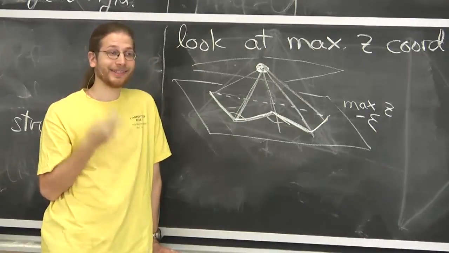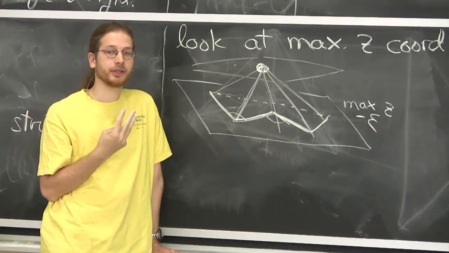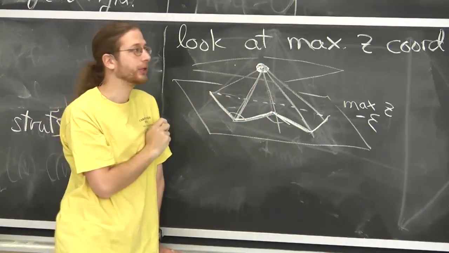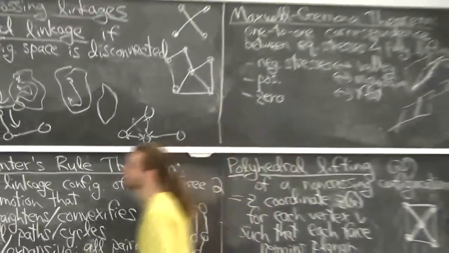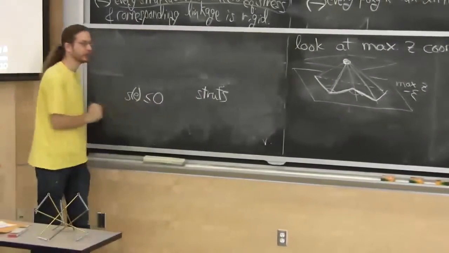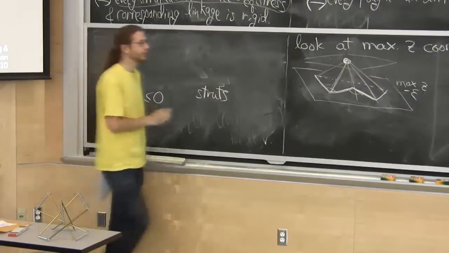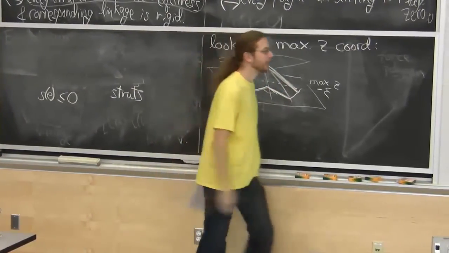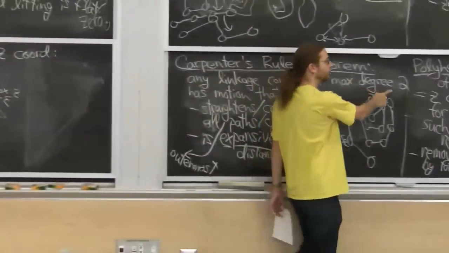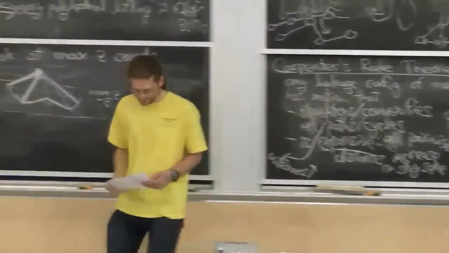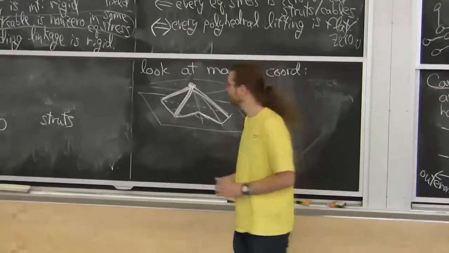Every polygon has at least 3 convex vertices. That means there are at least 3 mountains incident to this maximum z-coordinate. But mountains have to correspond to positive stresses. Positive stresses have to correspond to bars, because struts can't carry positive stresses. So that means you have at least 3 bars incident to that point. But I assumed maximum degree 2. Contradiction. Isn't that cool? It's very easy when you set it up right.